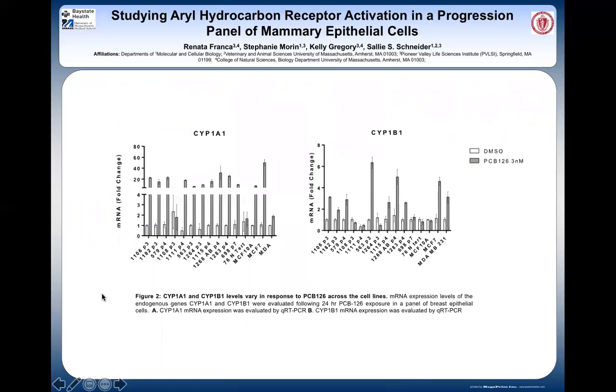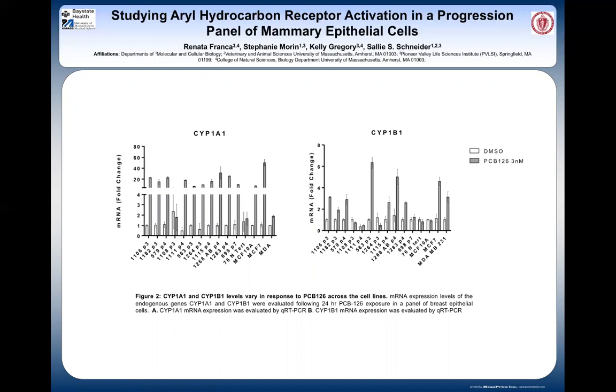We were curious to see how PCB 126 might affect the different cell lines endogenously. We looked at the CYP1A1 and CYP1B1 in stimulated and non-stimulated epithelial cells. And we actually see that for many cell lines, there's a significant increase in CYP1A1 and CYP1B1 mRNA expression in the presence of PCB 126. However, as we will see shortly, the changes in expression of the endogenous genes do not seem to be correlated with increased expression of the genes that regulate CYP transcription.